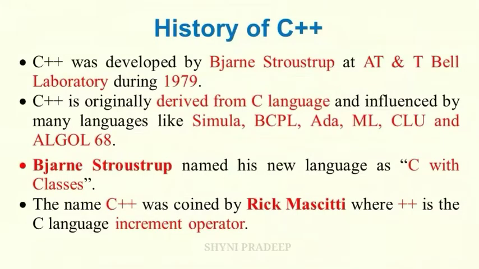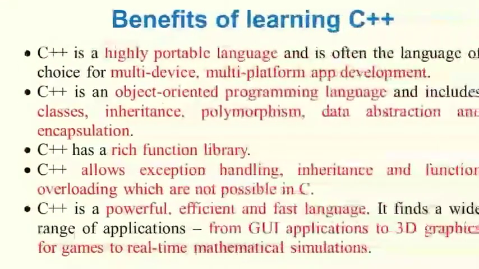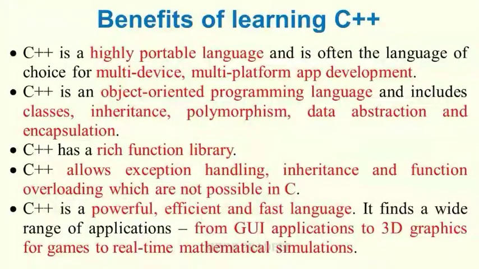Next topic is benefits of learning C++. C++ is a highly portable language and is often the language of choice for multi-device, multi-platform app development. It is an object-oriented programming language and it includes classes, inheritance, polymorphism, data abstraction and encapsulation. C++ has a rich function library.